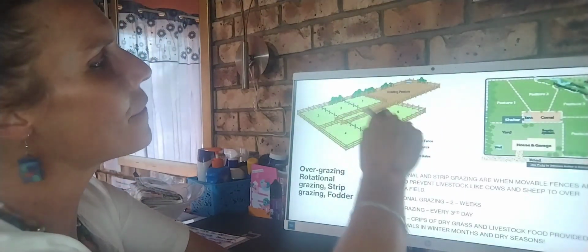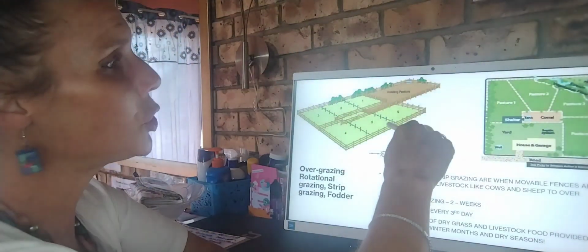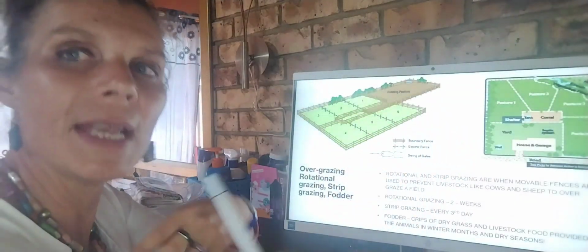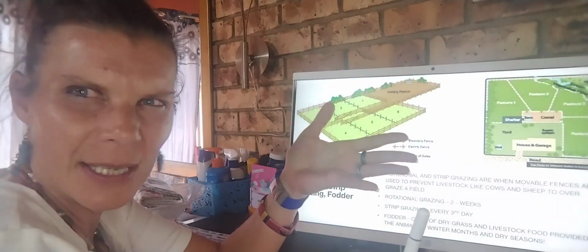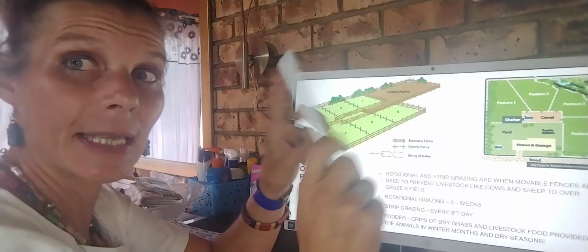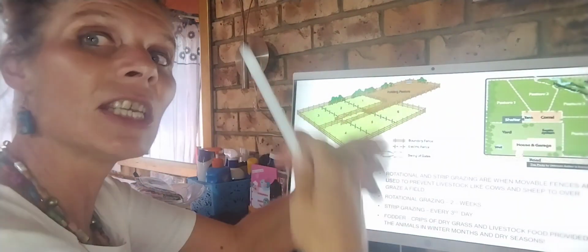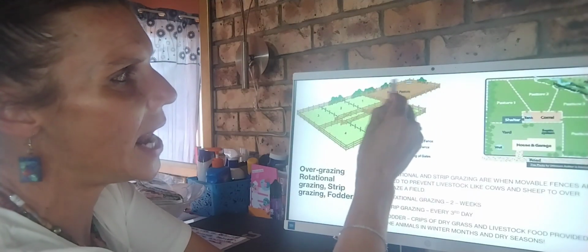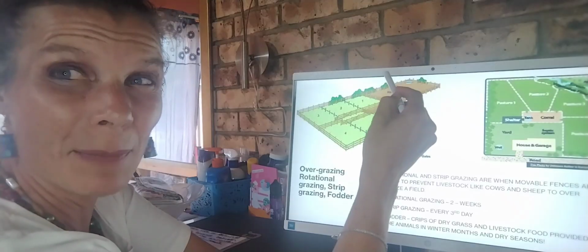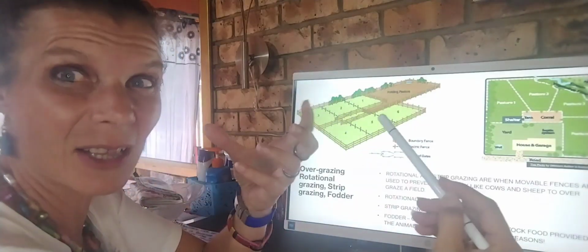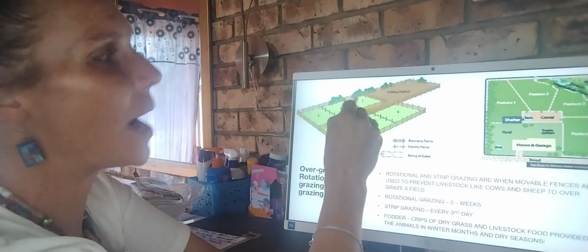Now, rotational grazing and strip grazing are more or less the same thing. This is when farmers divide their pastures, their fields, into blocks or strips with removable, meaning I can move it, electric fences or barriers or fences. Now the difference between strip grazing and rotational grazing lies in the duration. So when a farmer sees that dry patches of land begin to show, that means the soil is beginning to erode. He will move his livestock, his cattle or his sheep, into block 1.